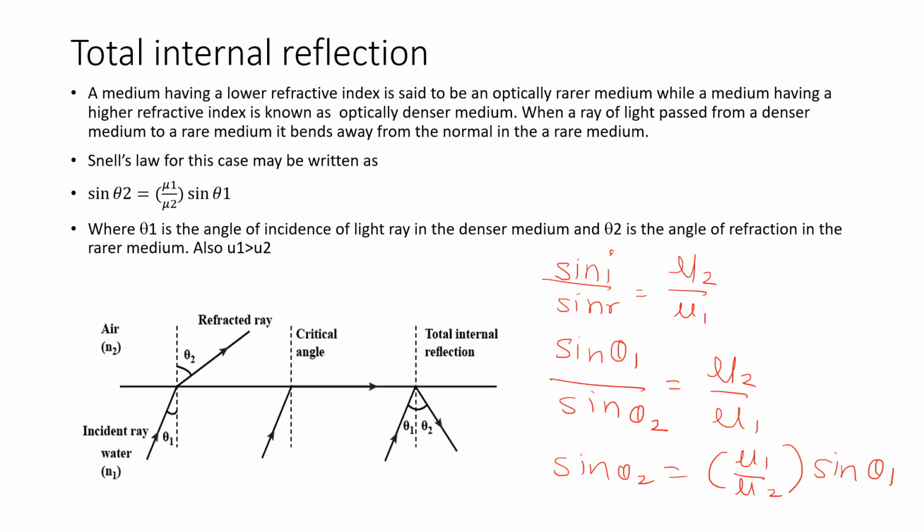Also, we know that mu 2 is less than mu 1, or mu 1 is greater than mu 2, because mu 1 is refractive index of water and mu 2 is refractive index of air. So water is denser than air, that is why mu 1 is greater than mu 2.